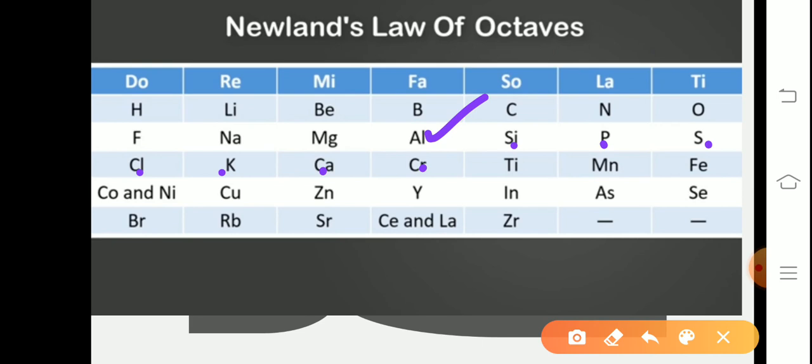Chromium is the eighth element for aluminium. Again, yttrium is the eighth element for chromium. Cesium and lanthanum are the eighth elements for yttrium. So they possess similar chemical properties. That's why they were arranged in the octaves table.